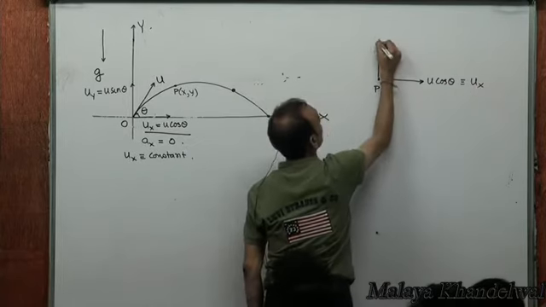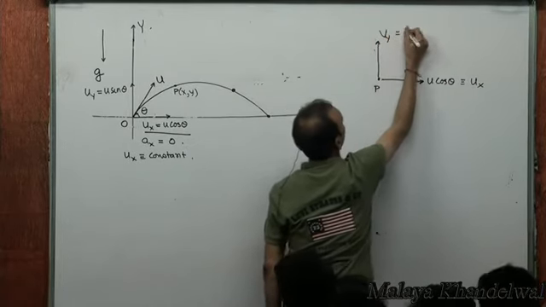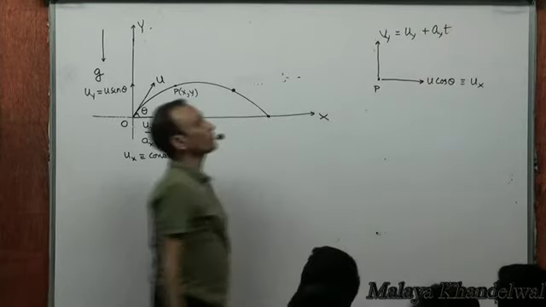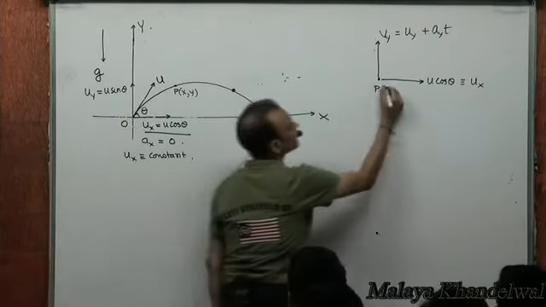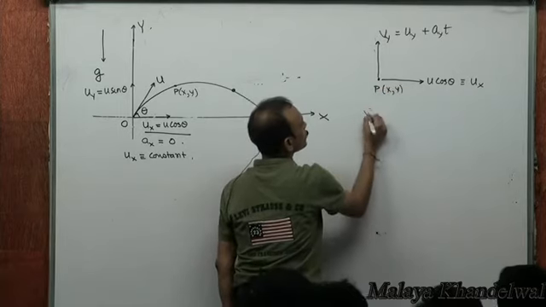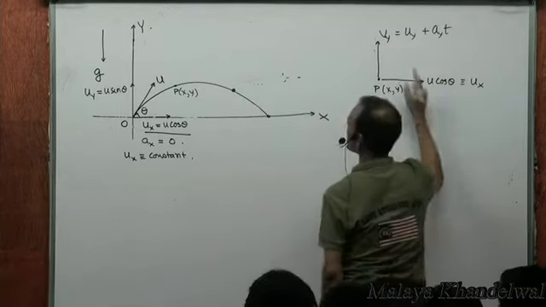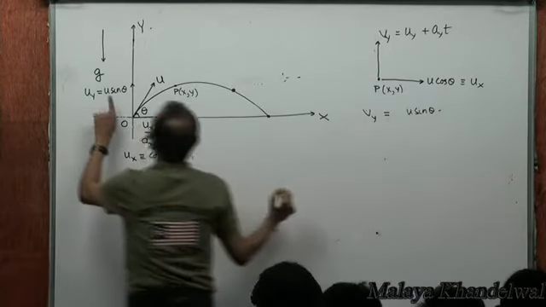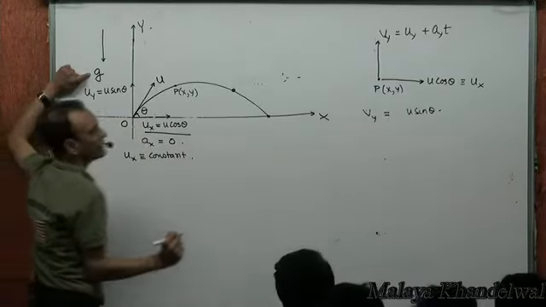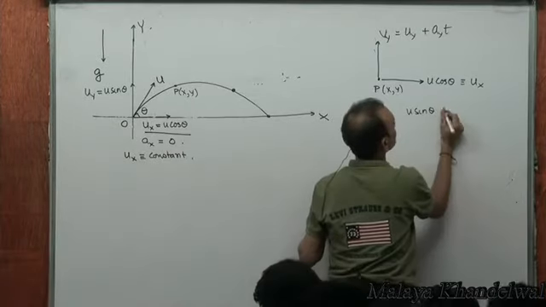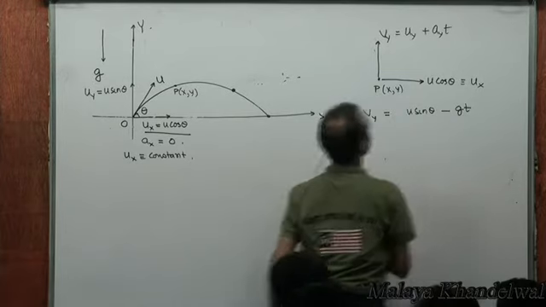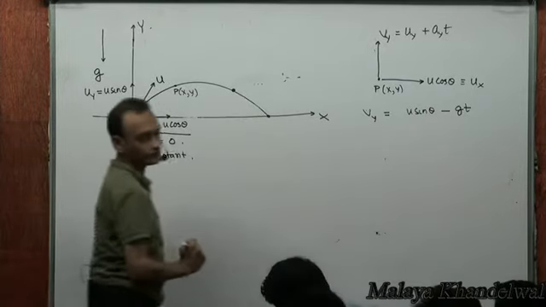The velocity in the y direction would be initial velocity in the y direction plus ay into t at the point p, right? Velocity in the y direction is initial vertical velocity, which is u sin theta, and ay will be minus g, isn't it? Because it's downward, ay will be minus g. That's the velocity in the y direction as a function of time.